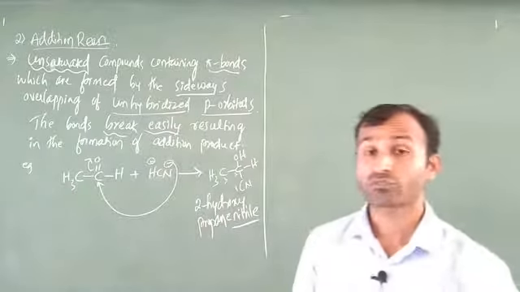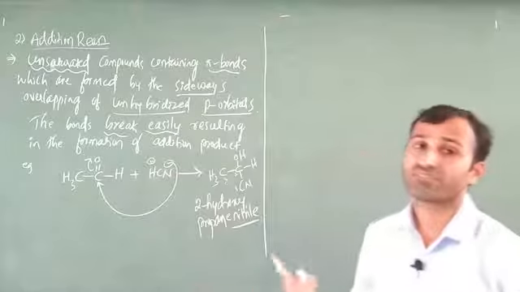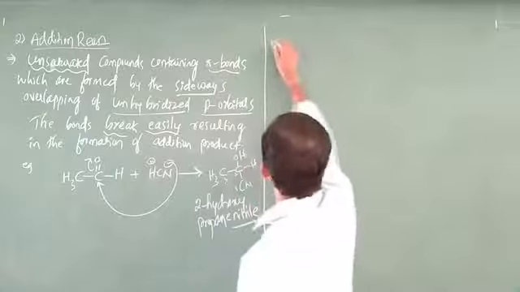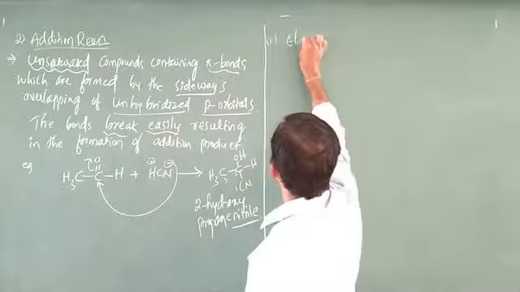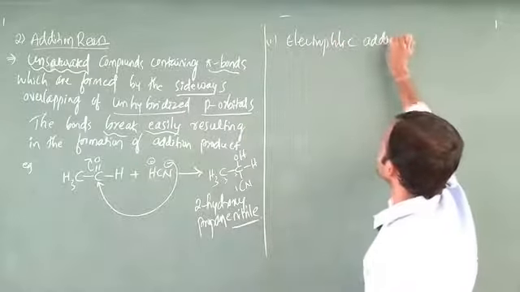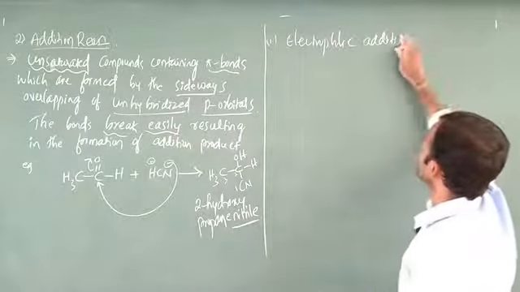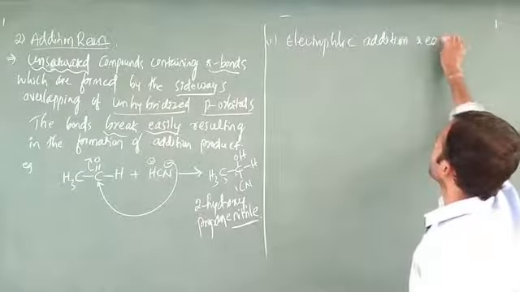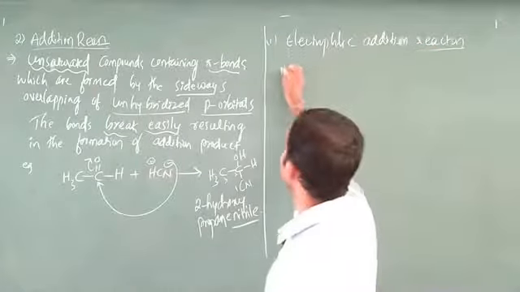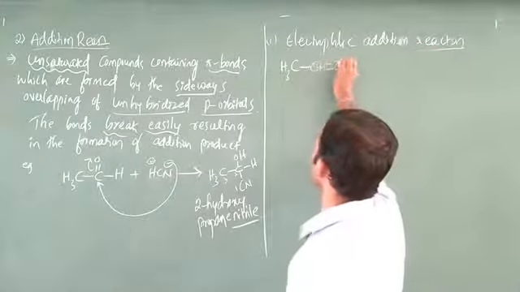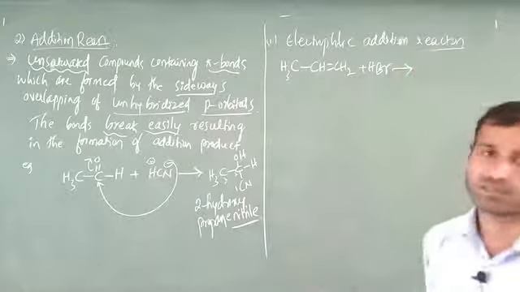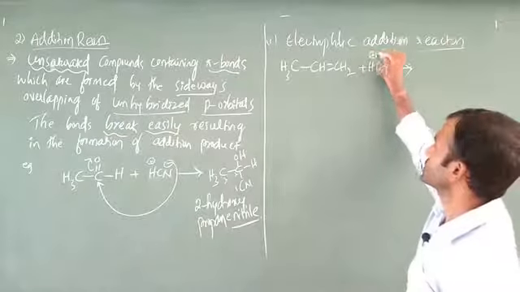Next, addition reaction has sub parts. One is electrophilic addition reaction, the second is free radical addition reaction. The first one, electrophilic addition reaction, compulsorily needs an unsaturated compound, for example CH3 CH double bond CH2 in the presence of HBr. Here this is H plus and this is Br minus.